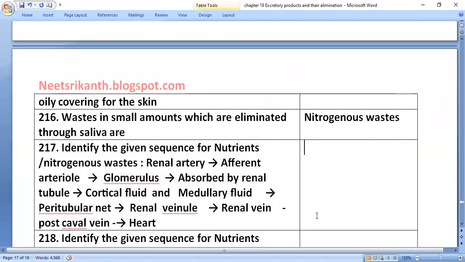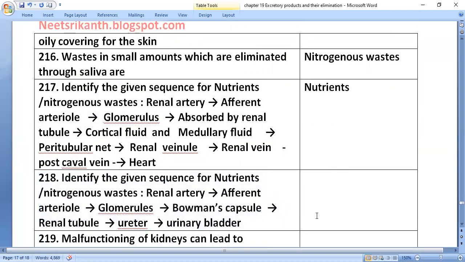Identify the given sequence for nutrients. Renal artery, afferent arteriole, glomerulus, absorbed by the renal tubule, cortical fluid and medullary fluid, peritubular network, renal venule, renal vein, postcaval vein, heart. This way, nutrients will go.